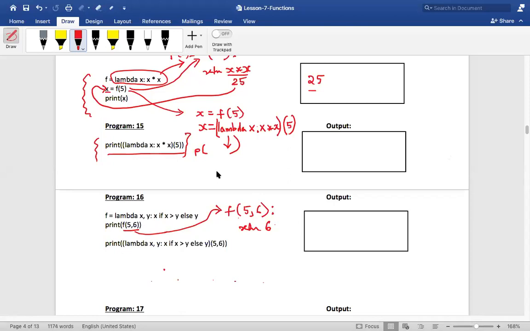Sir, what is the advantage of lambda over other normal functions? Next problem. Next program, I'll tell you. Okay, no, I'm going to tell you. So first understand, did you understand lambda, first of all, how it works?